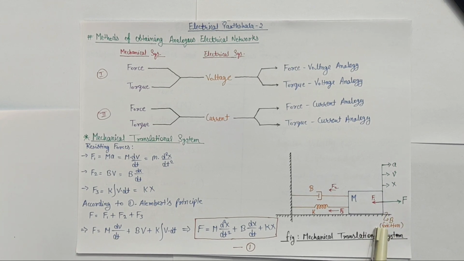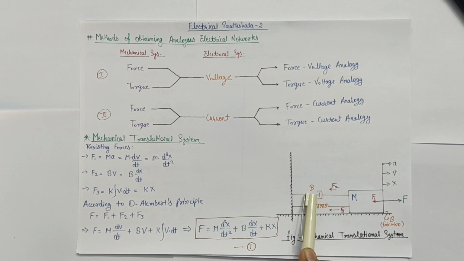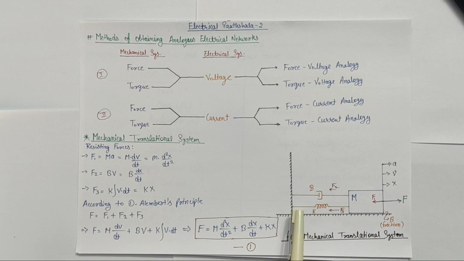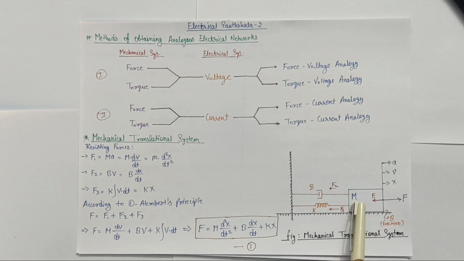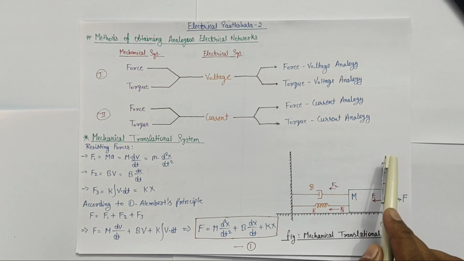and there is some friction between the body and the surface, and this friction is shown here by this damper element having a friction constant or damping constant B. The stiffness of this body is shown by this spring element having a spring constant K. Now when an external force F is applied on this body, then it will produce some acceleration A.